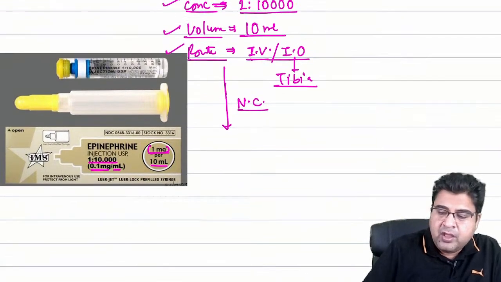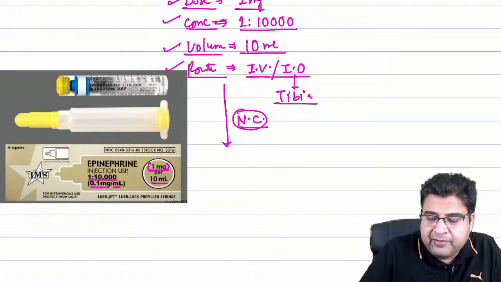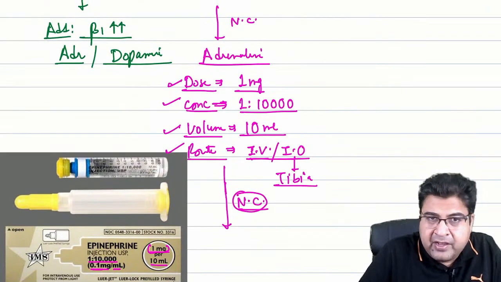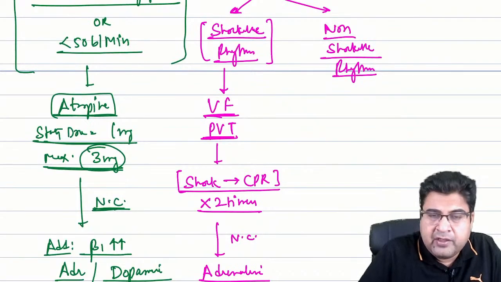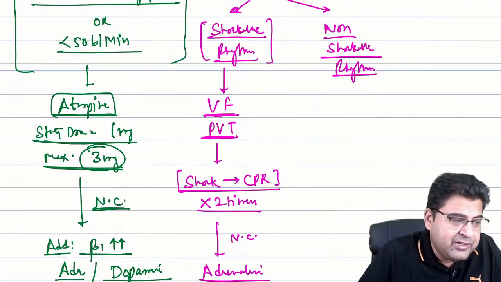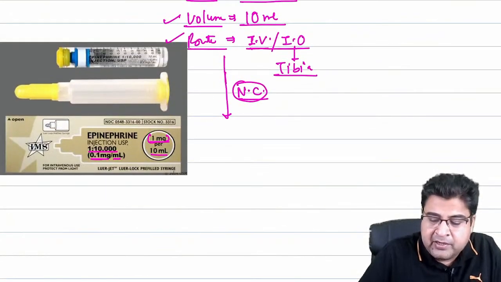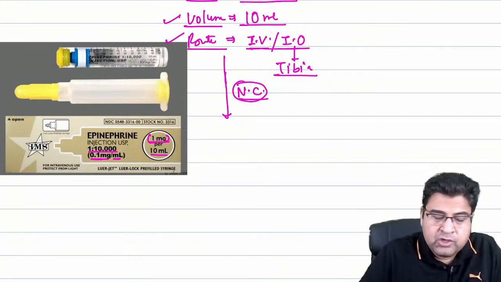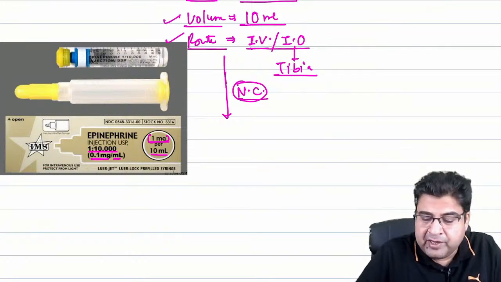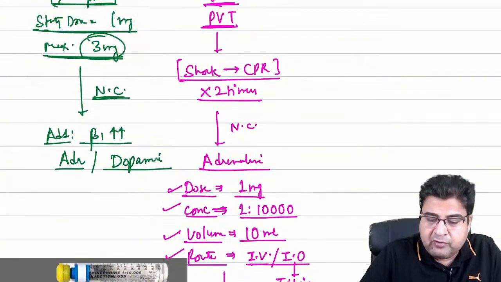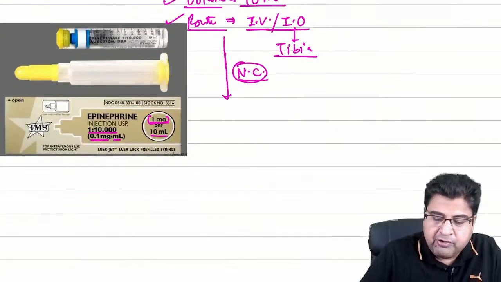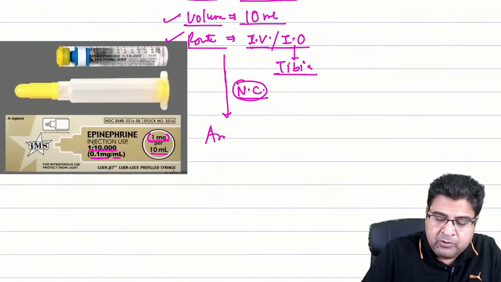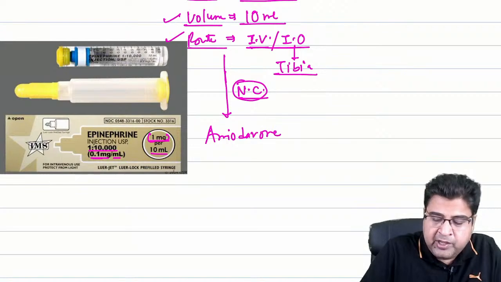Now, if the patient is not revived and is getting ventricular arrhythmia again and again, you have tried to give adrenaline, but the patient keeps getting arrhythmia. Which anti-arrhythmic drug will we give here? Who will tell me the drug of choice for ventricular arrhythmia? The drug of choice for ventricular arrhythmia is amiodarone. So here you will give amiodarone to the patient.